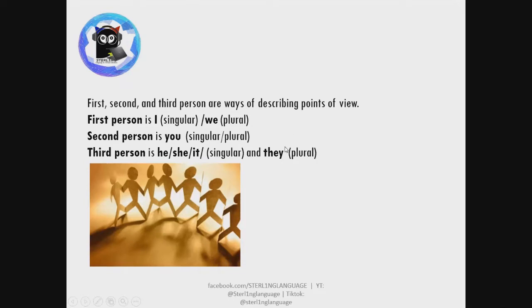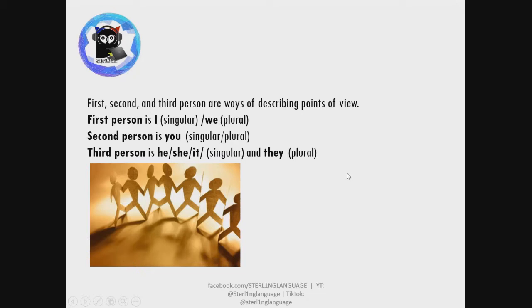First person is I singular. That's always the first person, of course. It becomes plural with we, of course, because I is still included. So second person naman, it's you, okay, whether singular or plural. And for the third person singular, we have he, she, it, okay. And for plural, of course, you bundle them together and you get they.